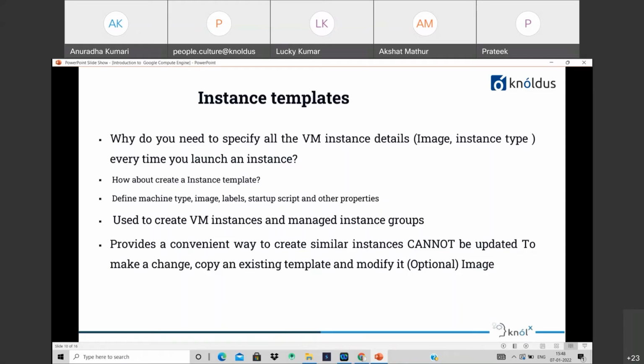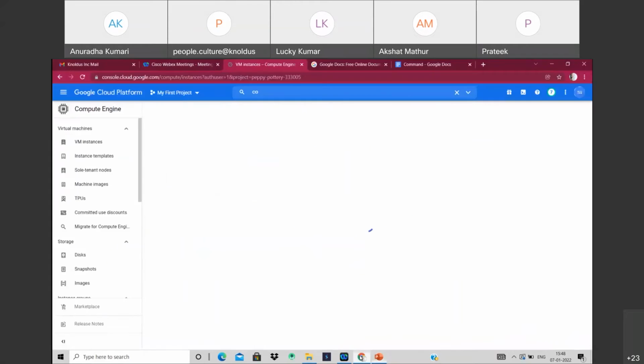Another feature present with instance templates is that instead of specifying a specific image, we can also specify an image family, and the latest non-deprecated version of that family is used. So that is the feature of instance templates. Let's see how we can create an instance template from the console.